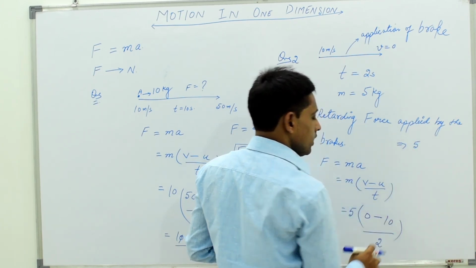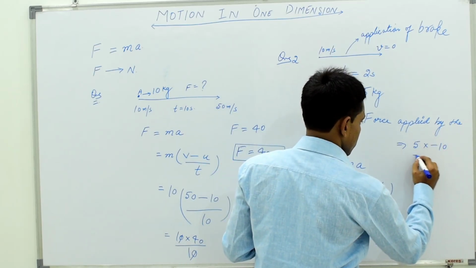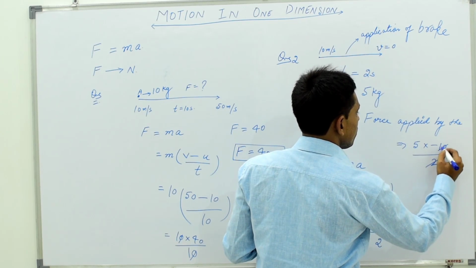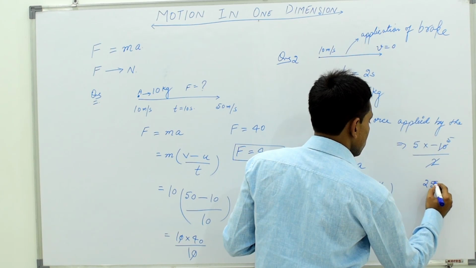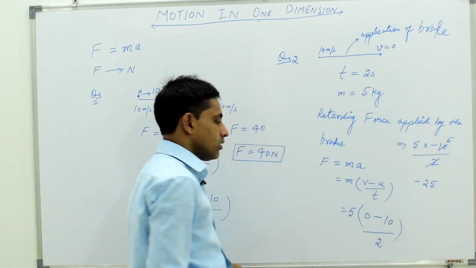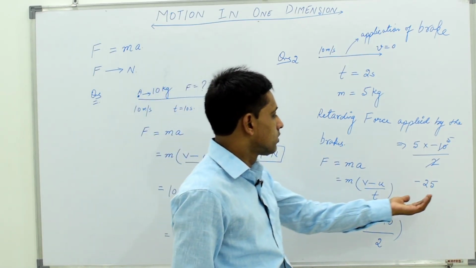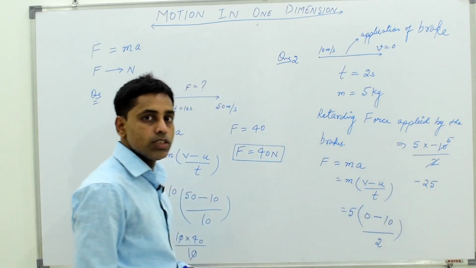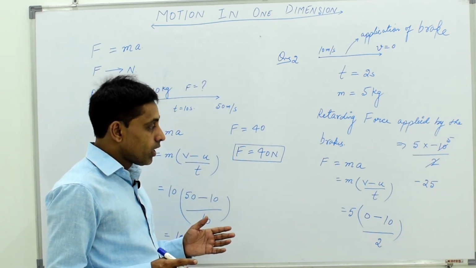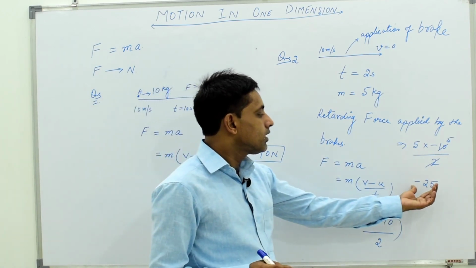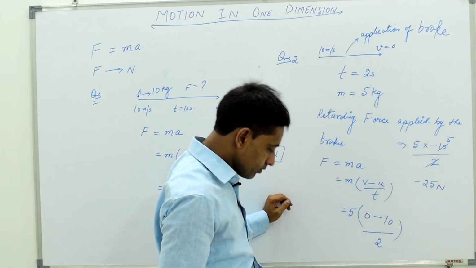See 0 minus 10 is minus 10, 2 1s are 2, 2 5s are 10, 5 5s are 25, put minus sign here। Now you can ask one question that sir, force is not negative, the value of force is not negative। Definitely the value of force is not negative, but what does this negative sign indicate here?